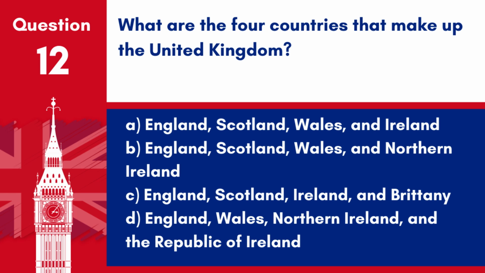Question 12. What are the 4 countries that make up the United Kingdom? A. England, Scotland, Wales and Ireland. B. England, Scotland, Wales and Northern Ireland. C. England, Scotland, Ireland and Brittany. D. England, Wales, Northern Ireland and the Republic of Ireland. Answer: B. England, Scotland, Wales and Northern Ireland. The 4 countries that make up the United Kingdom are England, Scotland, Wales and Northern Ireland.